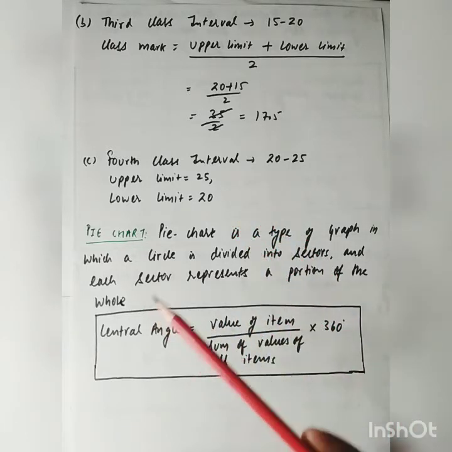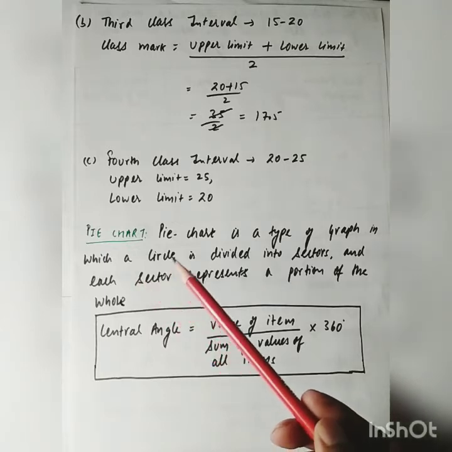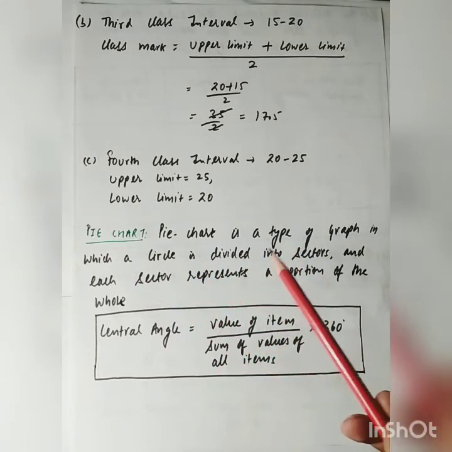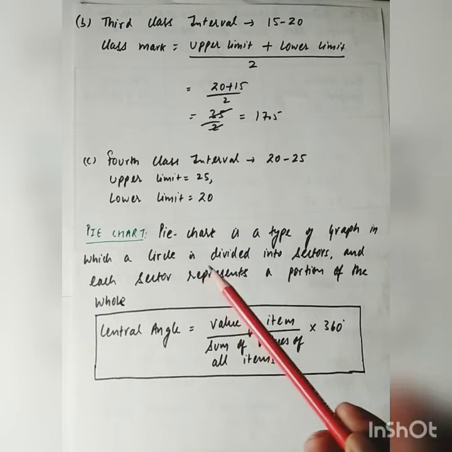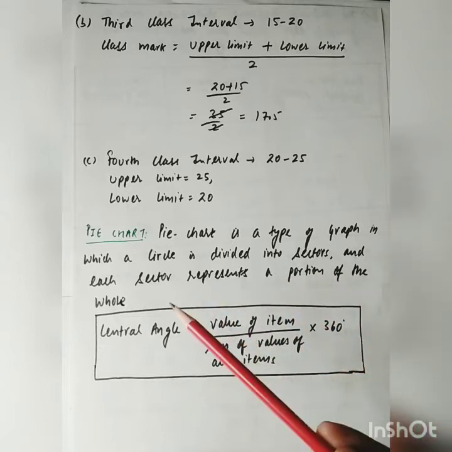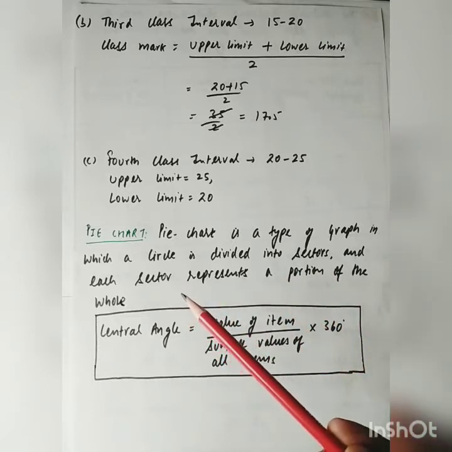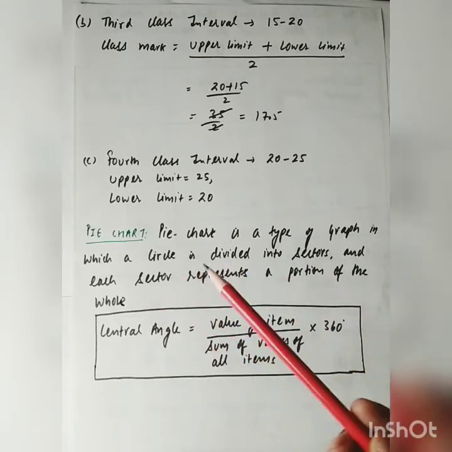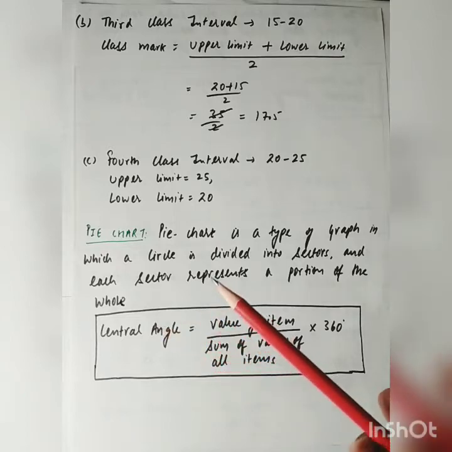Next topic is pie chart. Pie chart is a type of graph in which a circle is divided into sectors and each sector represents a portion of the whole. Pie chart is also known as a circle graph.